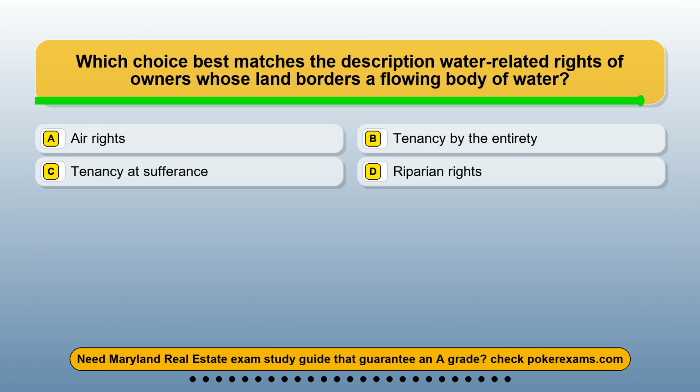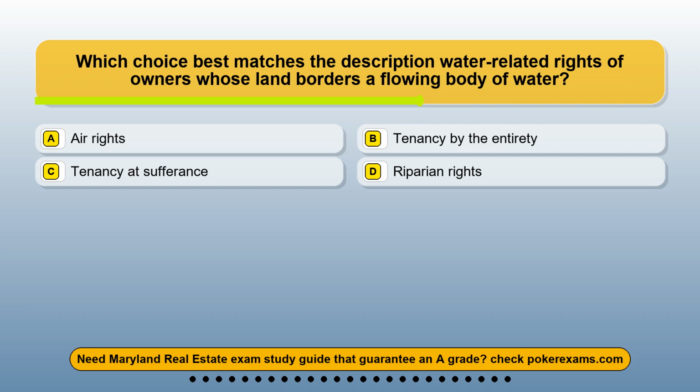Question 18. Which choice best matches the description, water-related rights of owners whose land borders a flowing body of water? Option A, air rights. Option B, tenancy by the entirety. Option C, tenancy at sufferance. Option D, riparian rights.